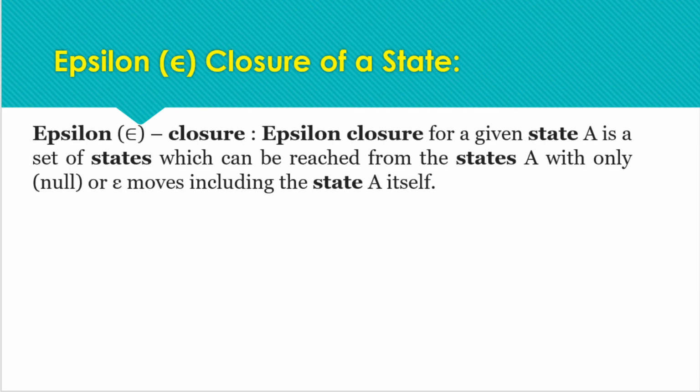So last we have the epsilon closure of a state. This is very important to calculate while converting NFA with epsilon moves to the equivalent DFA. The epsilon closure for a given state A, where A is the name of a state, is the set of states which can be reached from state A with only null moves. All those states that are reachable on null input will be included in the epsilon closure, including the state itself. All the states reachable without reading an input symbol will also be part of the epsilon closure of a state.